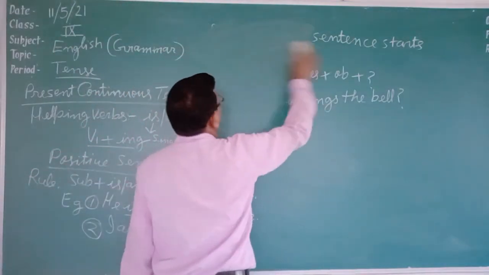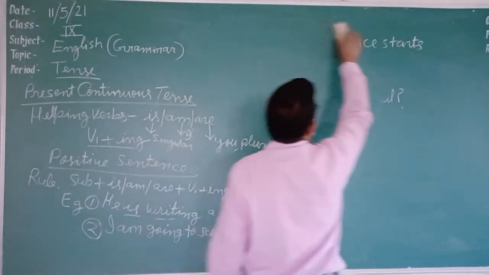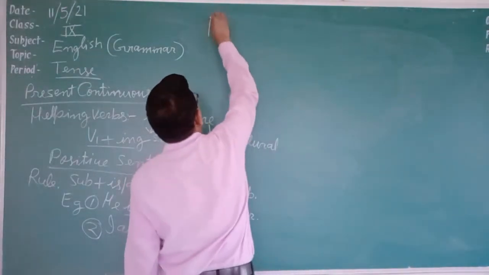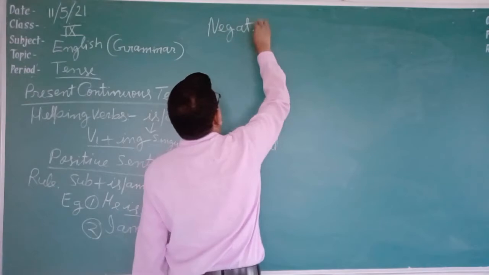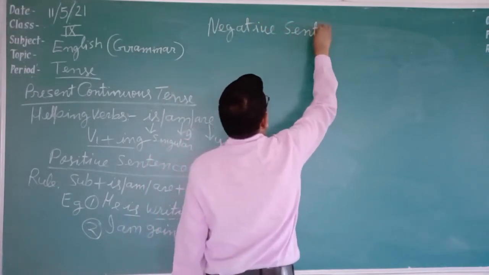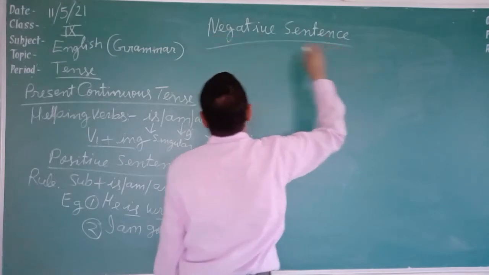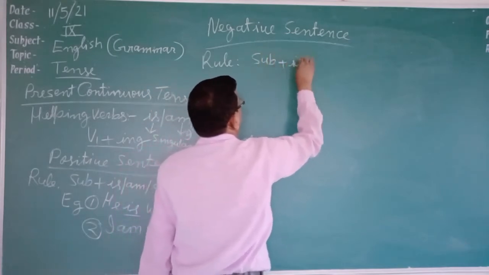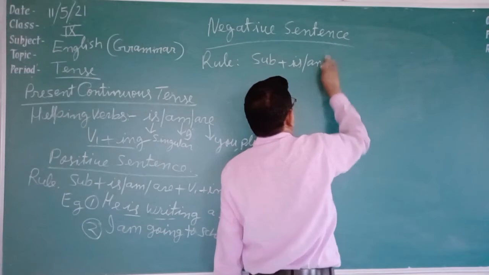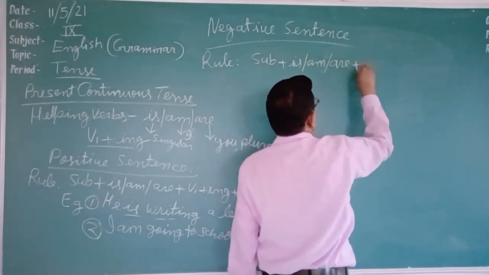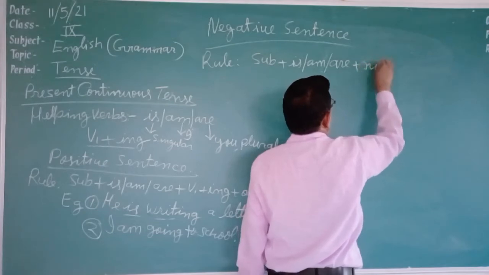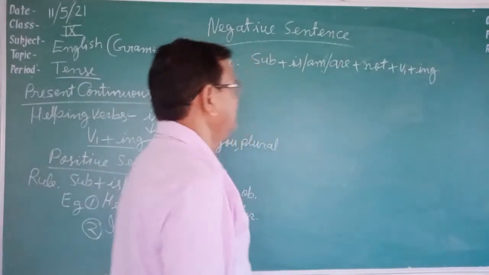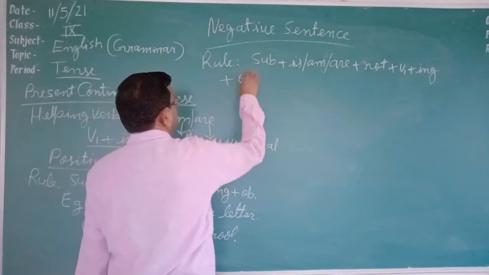Negative sentence rule: subject plus is, am, are plus not plus verb first form plus ing plus object. This is the rule.